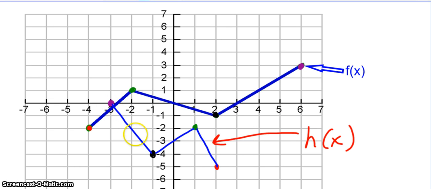Okay, so this should be your result, your h of x. Now I color-coded each point so you can see. So this point here on the original function f of x, the point negative 4, negative 2, became the point positive 2, negative 5. The point negative 2, 1 became the point 1, negative 2. The point 2, negative 1 became the point negative 1, negative 4. And the point 6, positive 3 became the point negative 3, 0.